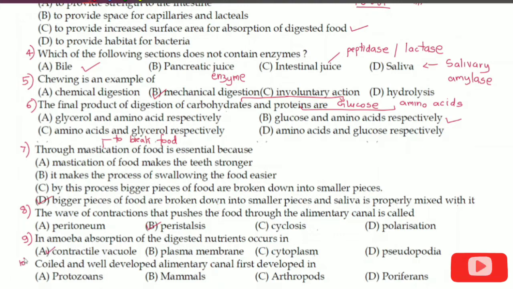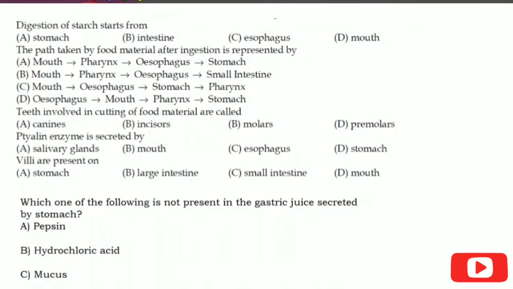We have question number 10: coiled and well-developed alimentary canal first developed in protozoans, mammals, arthropods, or poriferans. In which of these was the coiled and well-developed alimentary canal developed? Is it protozoans, mammals, arthropods, or poriferans? It is arthropods in which the alimentary canal was first properly formed. Okay, let us move on to the next set of questions. The question number 11.